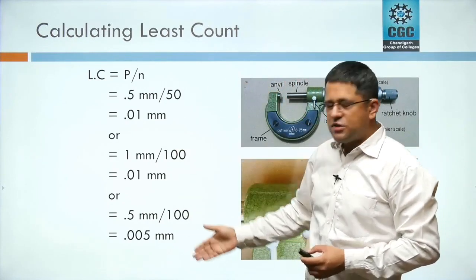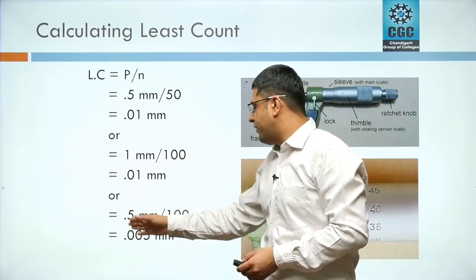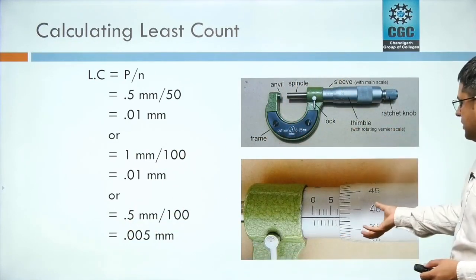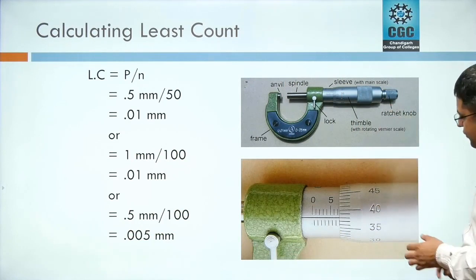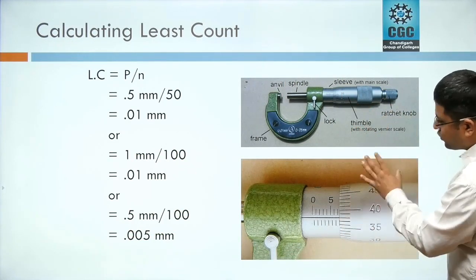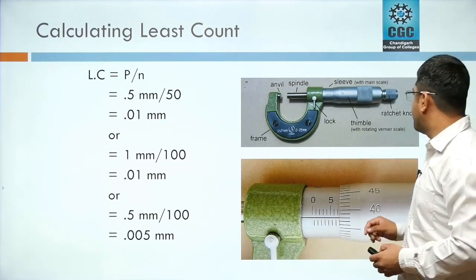I have discussed 3 cases of least count here. In the second case, 1 mm divided by 100, and third is 0.5 divided by 100. Okay, this is a zoomed-in view of this in order for you to understand properly. This is the same kind of thing, but we have zoomed in a little so that you can look at it and understand what components it has.